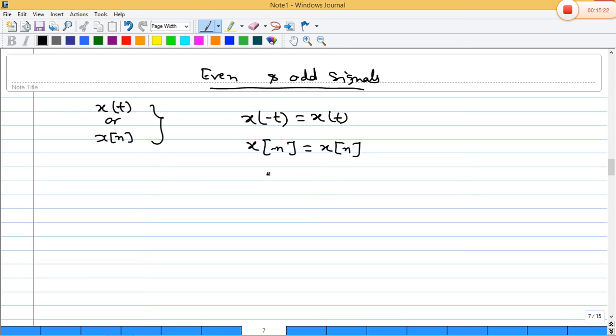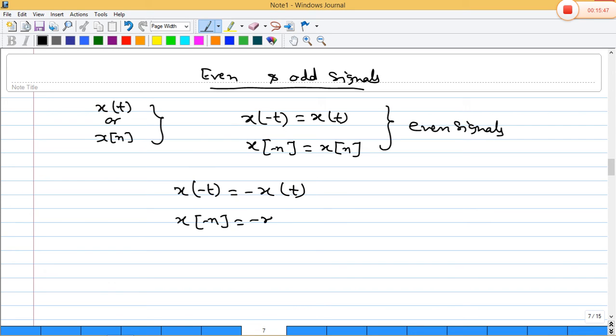Is that clear? This is the condition for an even signal. If x(-t) equals minus x(t), or x(-n) equals minus x(n), then the condition is satisfied for an odd signal. Clear?